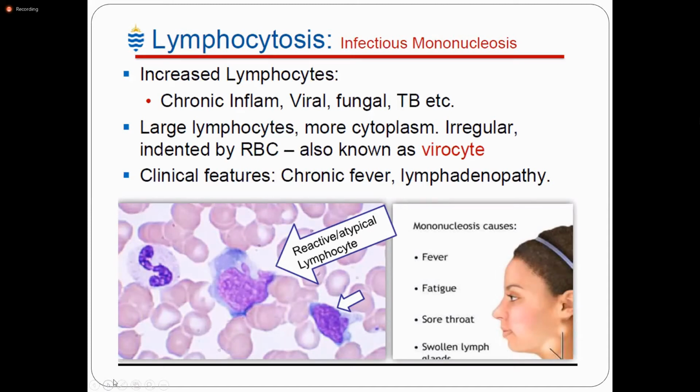So, coming to lymphocytosis, increased lymphocytes can be seen in chronic infections, viral infections, and tuberculosis. Large lymphocytes have more cytoplasm, irregular, indented by RBCs, also known as variocytes. Clinical features are chronic fever and lymphadenopathy.